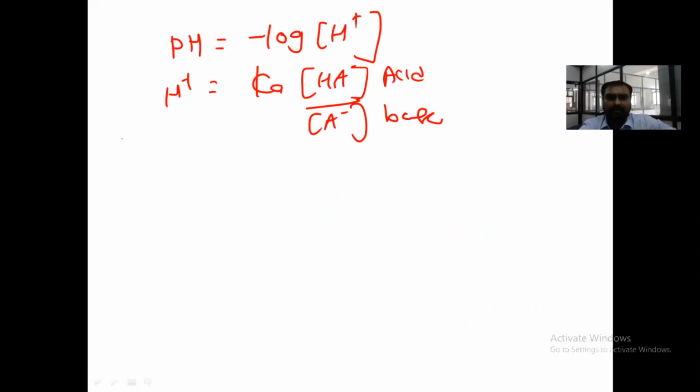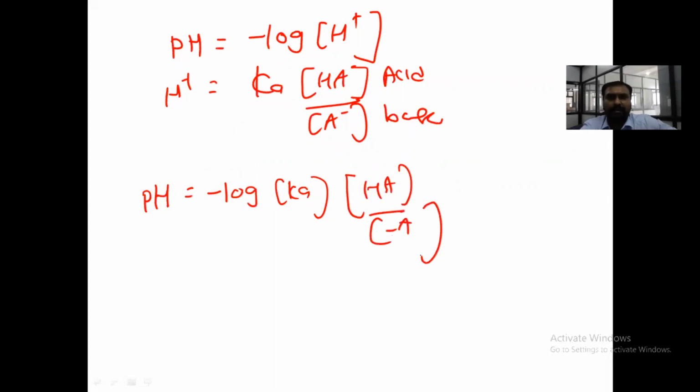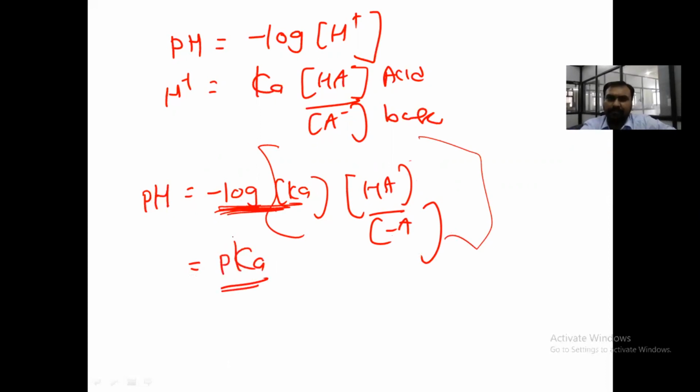So if we want to write here, this will be log Ka, acid upon base. And if we want to reverse it, then we can write the negative logarithm of Ka, which is pKa, and here this is minus.